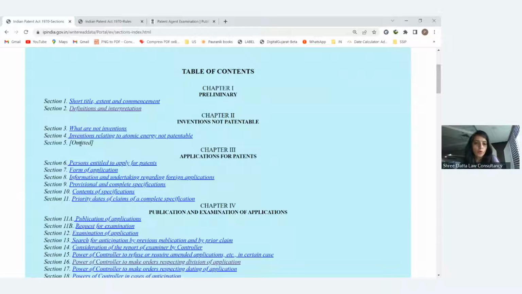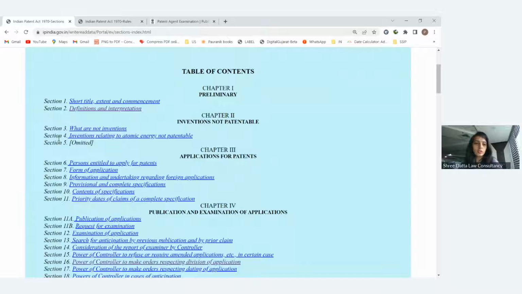In that, the 5th section will be omitted, and sections 3 and 4 will be there. They are more particularly related to non-patentable inventions. Indian patent law is comparatively very stringent as compared to any other country's law. So Indian patent law has given a chapter for inventions which are not patentable under Indian patent law. Both these sections are very important.